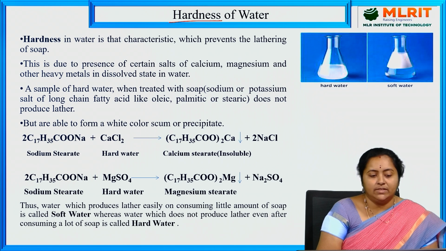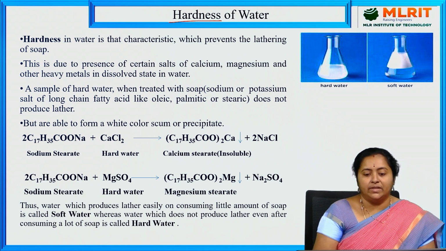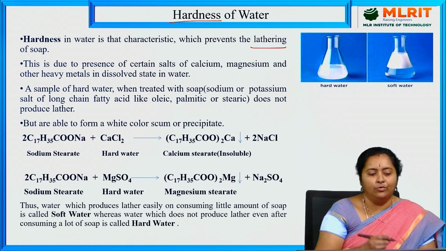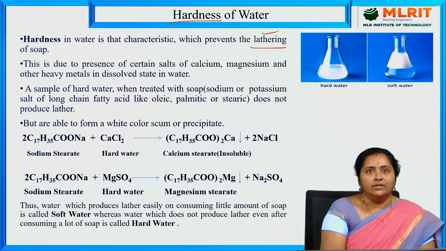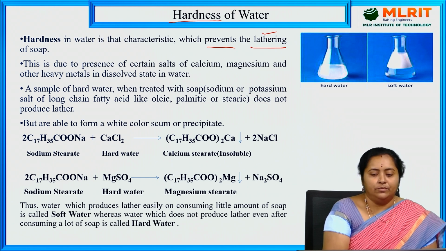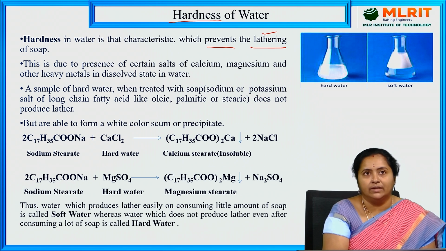This hardness present in the water is considered a characteristic property which prevents lathering of soap, that means formation of foam. Whenever soap, by consuming a little amount of water, is able to produce lather, or foam. If hardness is present in the water sample, then it is able to prevent that lathering of soap. So why does it prevent that lathering of soap?